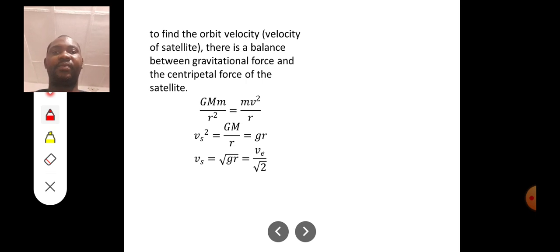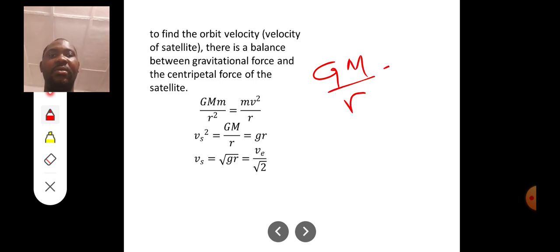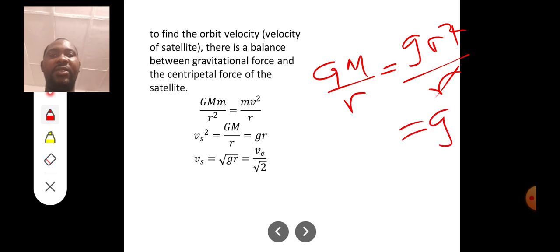So by the time you cross multiply, you have that velocity of satellite squared is GM all over r, which is also gr, because your GM is also g r squared, all over r, so r can cancel one r and you are left with gr. Now, by the time you find the square root of both sides, you have that v is equal to the square root of gr.